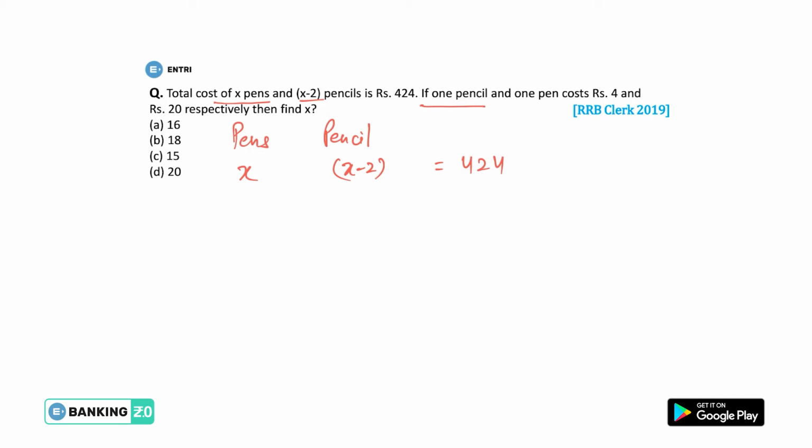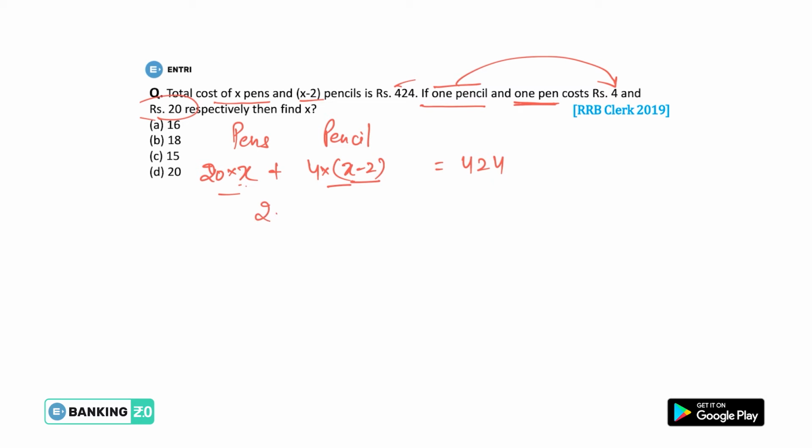The cost of one pencil is 4 rupees, that means the cost of x minus 2 pencils will be 4 multiplied by x minus 2, obviously. The cost of one pen is 20 rupees according to the question, then the cost of x pens will be 20 multiplied by x. So the sum of the total cost of these pens and pencils we are given in the question is 424. Now we can find the value of x.